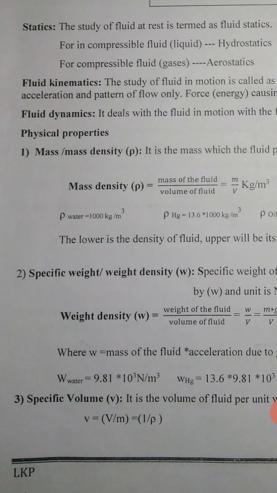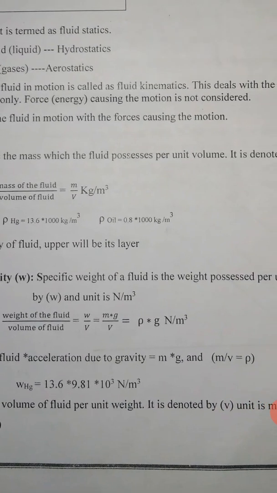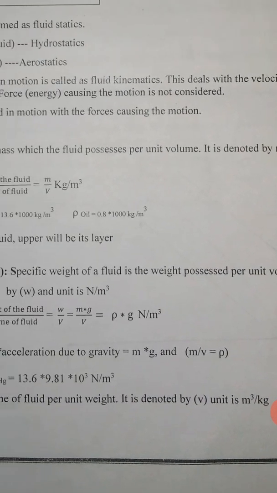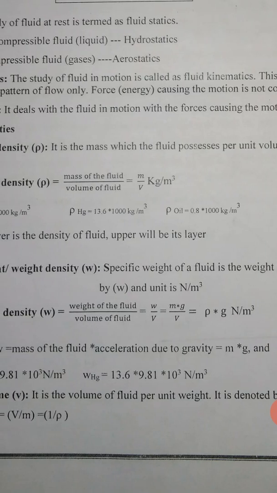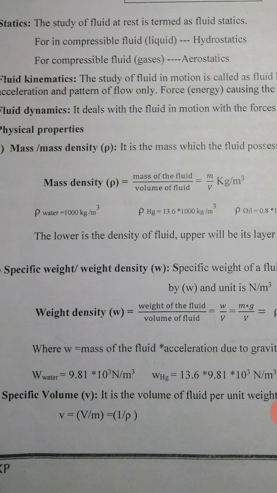Then specific weight or weight density. The specific weight of a fluid is the weight possessed per unit volume, denoted by small w, and the unit is Newton per meter cube. Weight of the fluid divided by volume equals mass into acceleration divided by volume, so mass divided by volume is rho, that is rho g, which equals the weight density or specific weight.